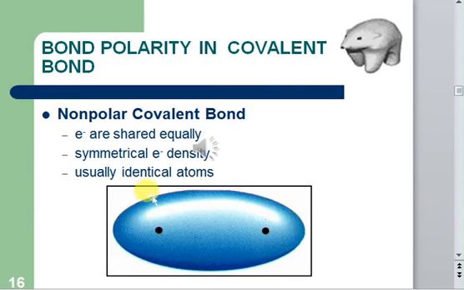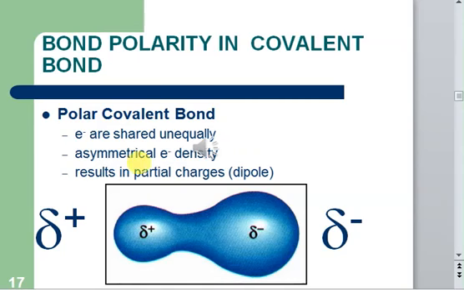Such a bond in which the electrons are shared equally is known as a nonpolar covalent bond. Electrons are shared equally and the electronic density is symmetrical between the two atoms. Normally a nonpolar covalent bond is formed between two identical atoms. If the two atoms are exactly the same, then the covalent bond will be known as a nonpolar covalent bond.